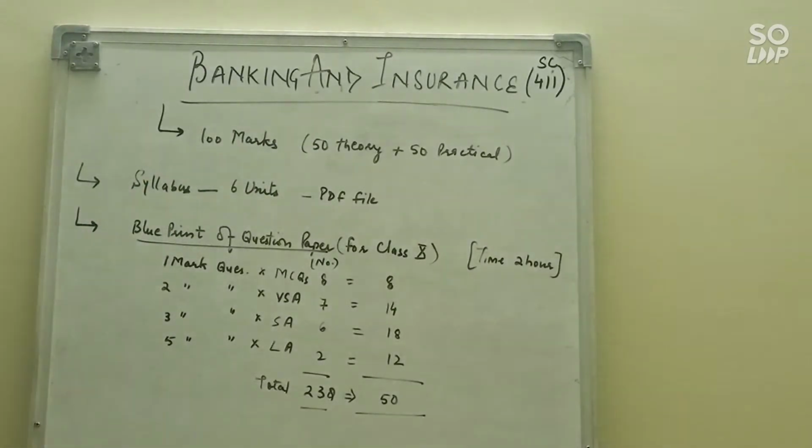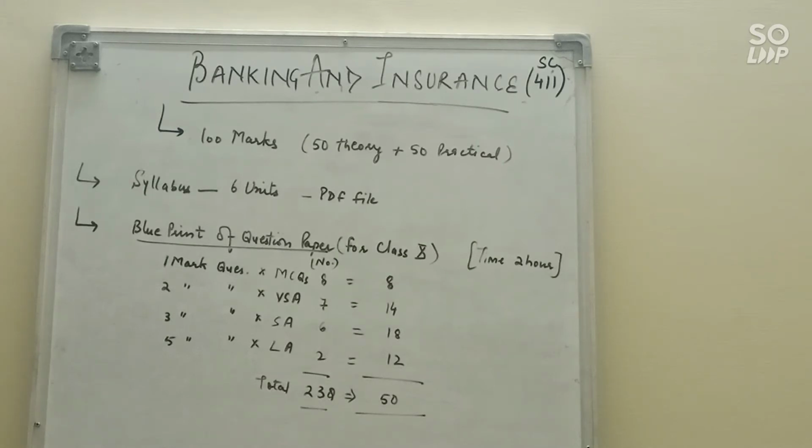And in the syllabus of banking and insurance, we have 6 units which we will do. I know that you don't have study material. I will provide you a PDF file so that you can prepare your topics side by side. So we have 6 units, and these are: the first unit is related to negotiable instrument, the second unit is related to lending functions of bank, unit 3 is utility services of bank, unit 4 is life insurance, unit 5 is general insurance, and unit 6 is related to communication.